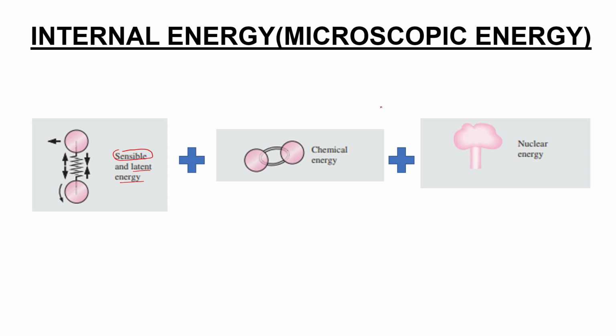In most cases, in our thermodynamic system, this can be neglected. Nuclear energy and chemical energy are usually not taken, unless there is a fission or a chemical reaction. So internal energy mainly consists of sensible energy. We have seen six different types of sensible energy, and then you have the latent energy, then chemical energy, and nuclear energy. So once again, internal energy consists of all the microscopic forms of energy, which includes sensible energy, latent energy, chemical energy, and nuclear energy.